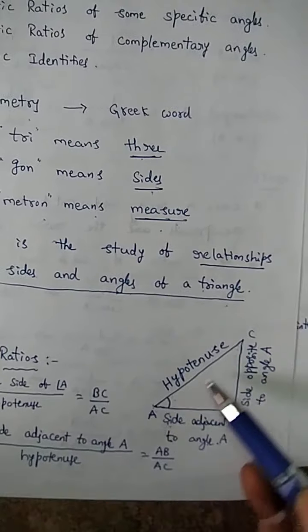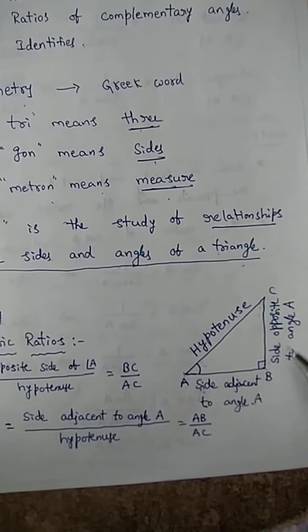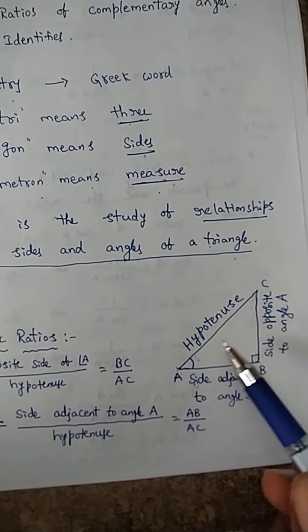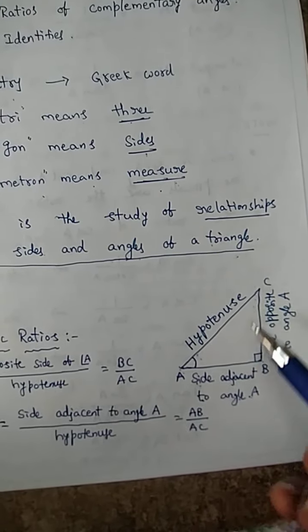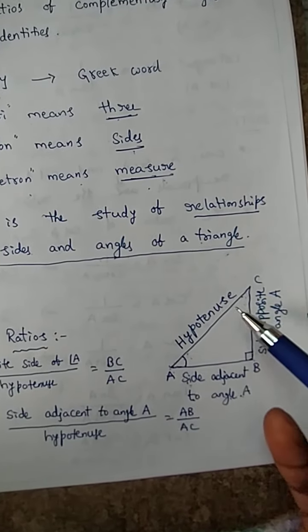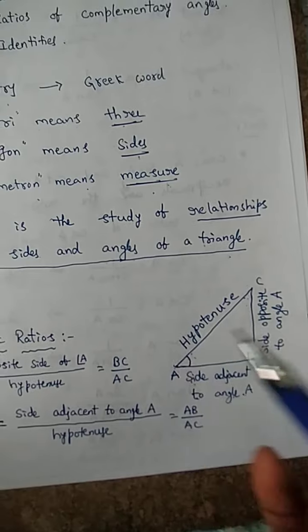On the remaining side AC, it is the longest side in that right angle triangle. Which is the longest side in that right angle triangle? That is called the hypotenuse. Always in a right angle triangle, the longest side is called the hypotenuse.